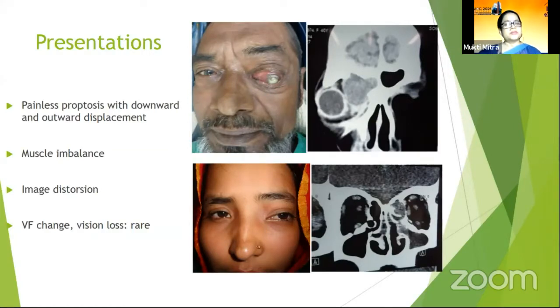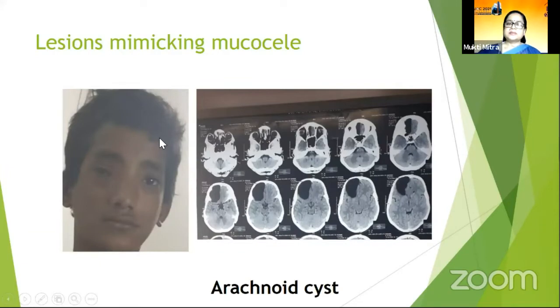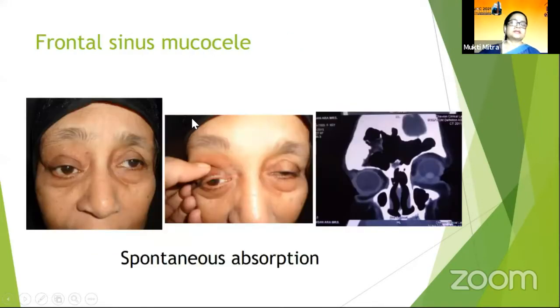Some other less common presentations caused by sinus mucocele are muscle imbalance, image distortion, and in some cases visual field change and vision loss, though these are usually rare except from exposure keratopathy. Some sinus mucoceles may present as other lesions like arachnoid cyst. This is an interesting case of arachnoid cyst treated in our department. This case was later diagnosed as arachnoid cyst and managed by our neurosurgeon colleagues.